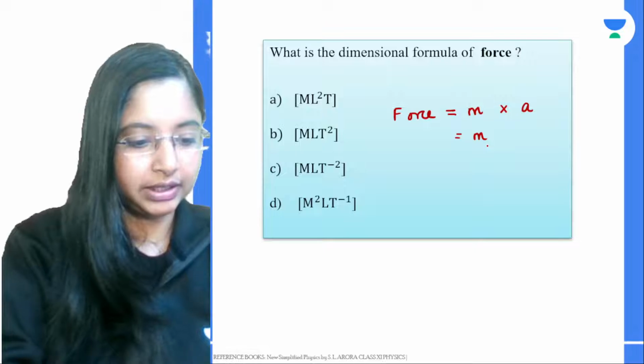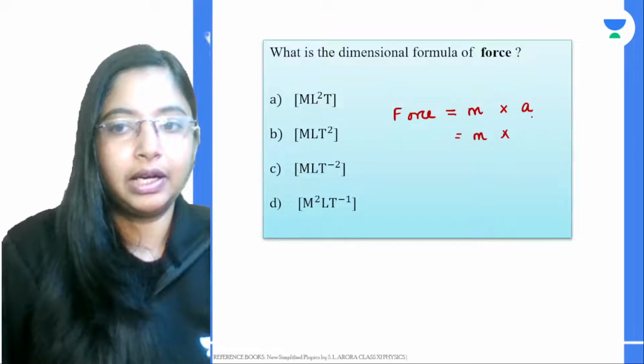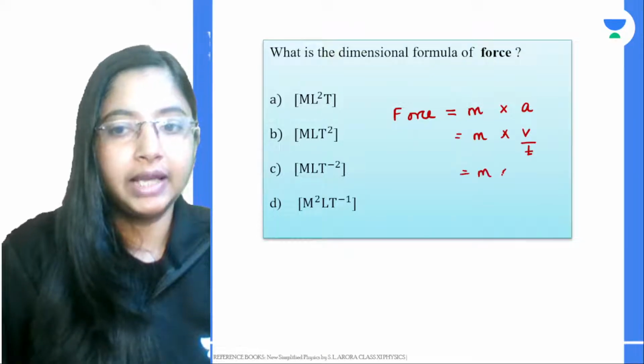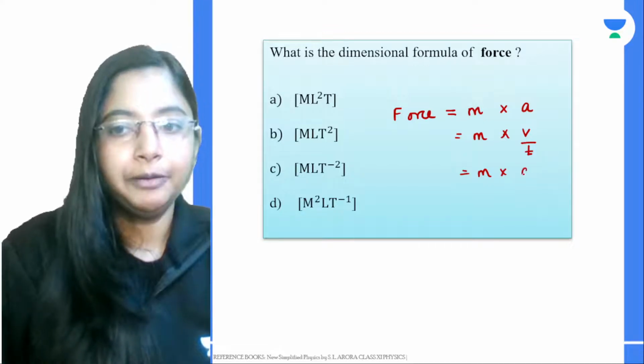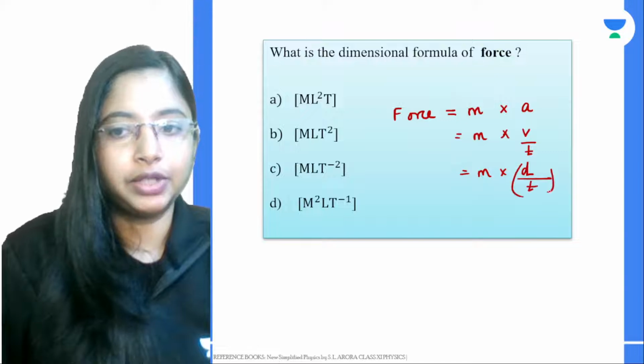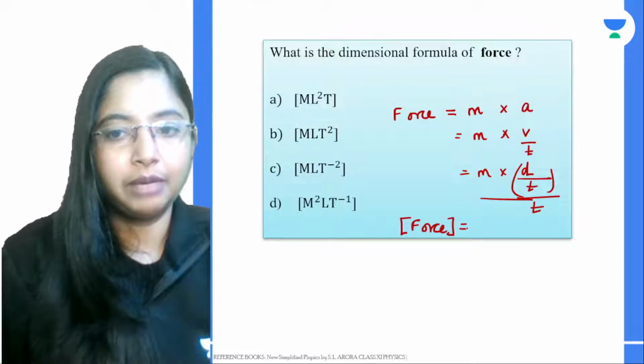Acceleration is velocity by time. Velocity is again a derived quantity. If you want to write it in fundamental quantities, it will be distance, that is length, by time, into time by t. This is what you will get. So in terms of fundamental quantities, what is the dimension of force?